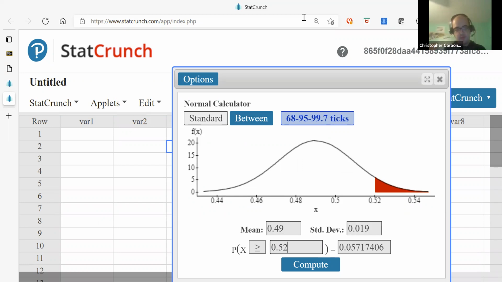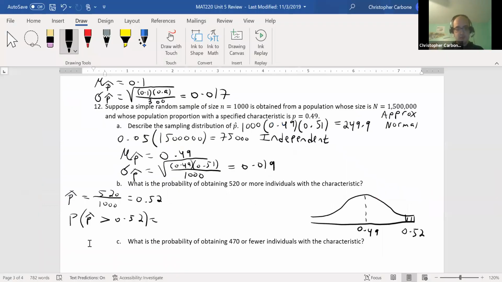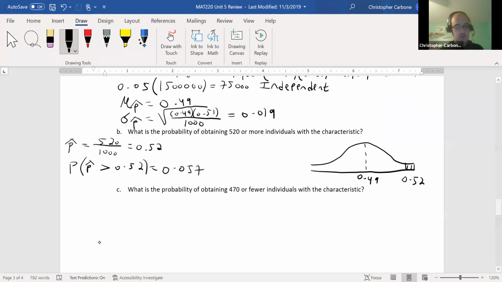So 0.057. Part C here wants the probability of obtaining 470 or fewer with the characteristic. So p hat is 470 out of 1,000. That's 0.47.